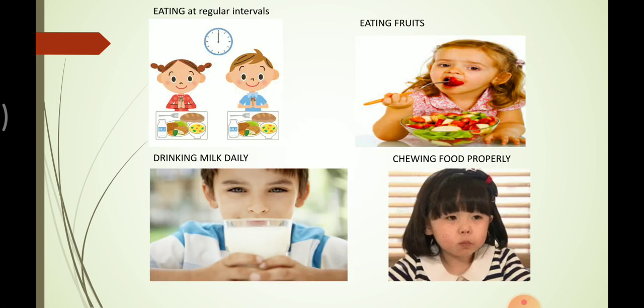See, here are some pictures. The first picture shows that the children are taking food at 12 o'clock in the afternoon. So, after 6 hours, we can take our second meal. The second picture shows the baby eating fresh fruits. The third picture shows the boy drinking milk. So, small children should drink milk every day so their bones are healthy. And the fourth picture shows the baby chewing the food again and again so that it will break into small particles and be easy to digest. So in this way we must follow good eating habits in our daily life.